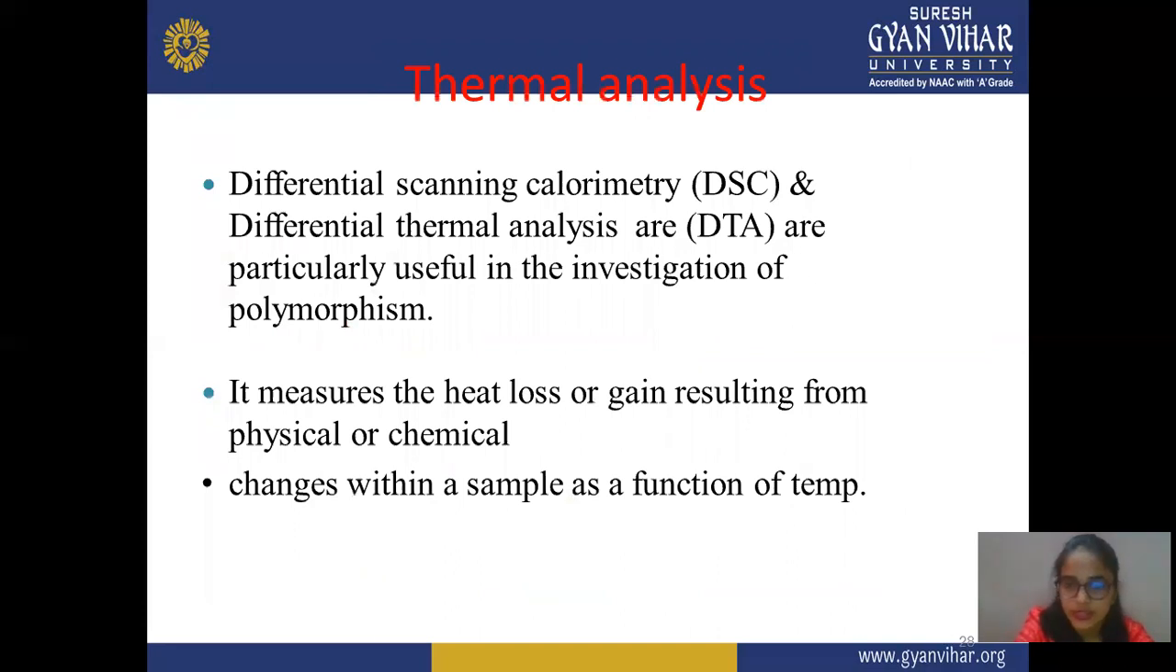Next is thermal analysis. Thermal analysis is divided into different types. First is differential scanning calorimetry, or DSC. Second is differential thermal analysis, or DTA. They are particularly useful in the investigation of polymorphism, and they measure the heat loss or gain resulting from physical and chemical changes within a sample as a function of temperature. With the help of DSC or DTA, we check how much the temperature changes, and with this reading, you check the loss or gain of heat and record the readings.